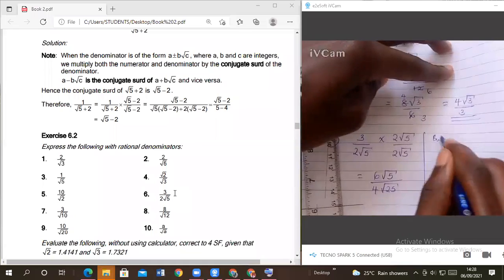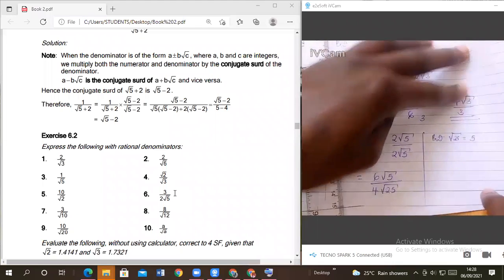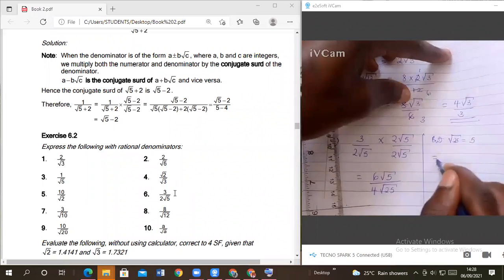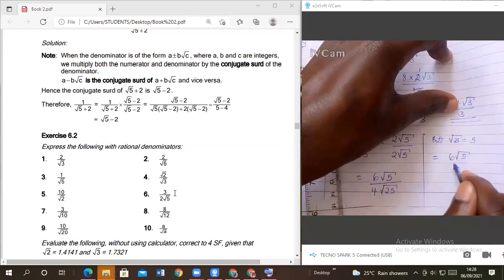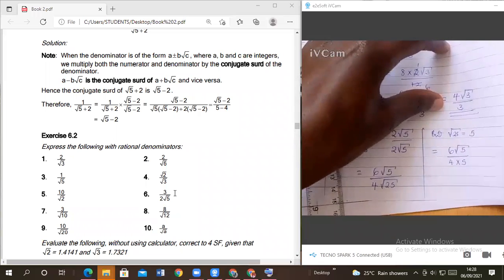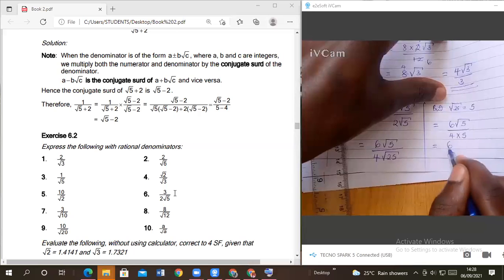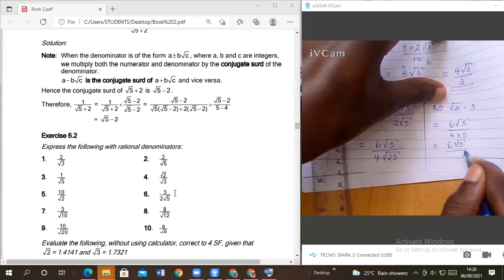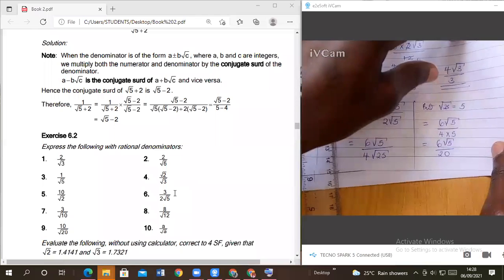But root of 25 is equal to 5. So put it back there. So we shall have 6 root of 5 over 4 times 5. So it will be 6 root of 5 over 20.